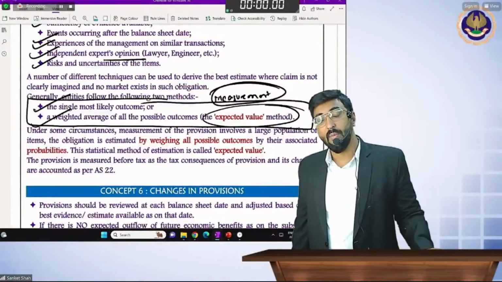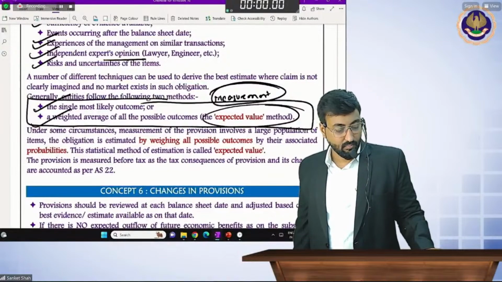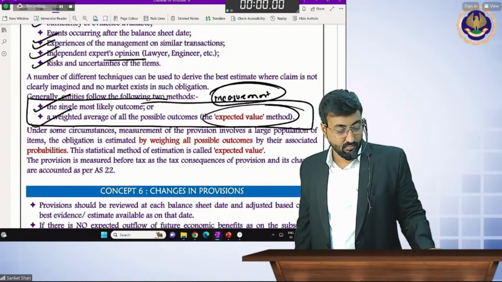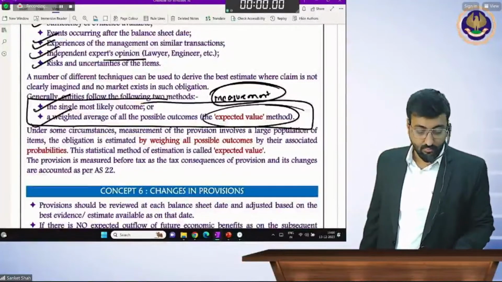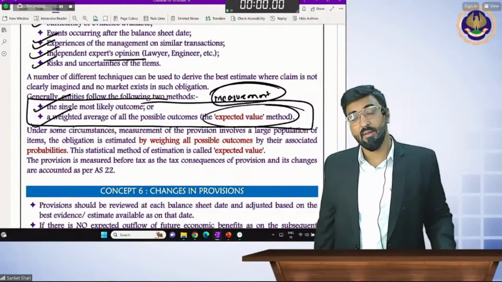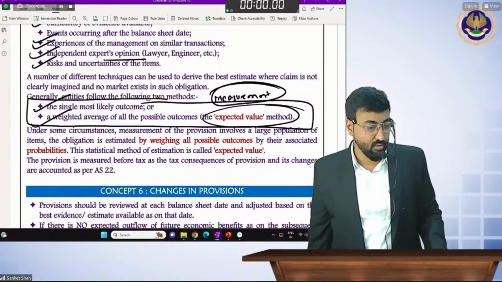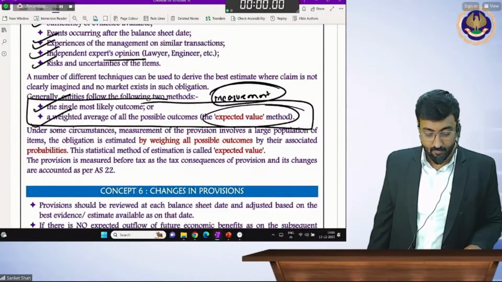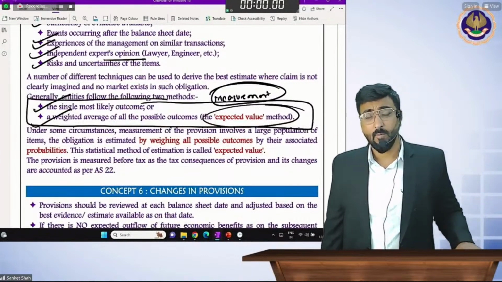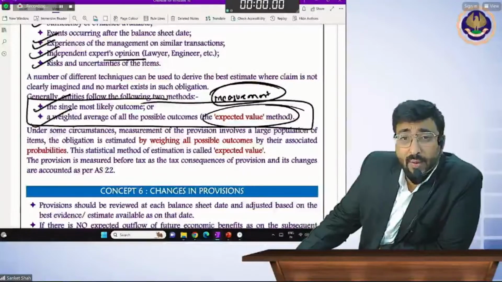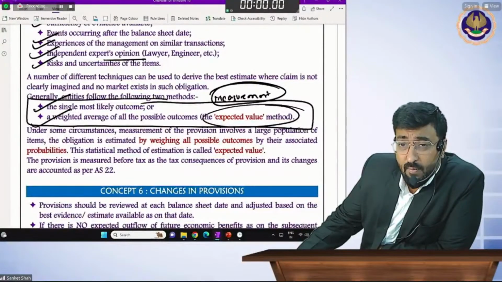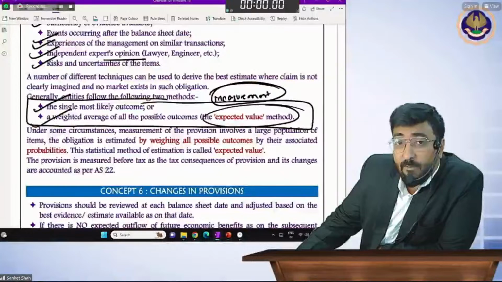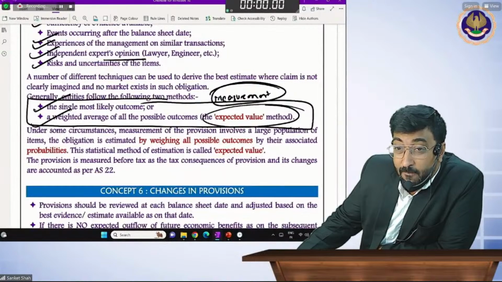So there are two methods of measurement. Yes Priya, we'll take a break after 10 minutes. We will solve questions 4 and 5 and then I will take a break of 10 minutes. Okay, so wait for only 10 minutes. So there are two methods of measurement. Which two methods? Single most likely outcome, and the second is the expected value method. Now what is the difference between these two methods? We will try to understand by solving illustrations 4 and 5.